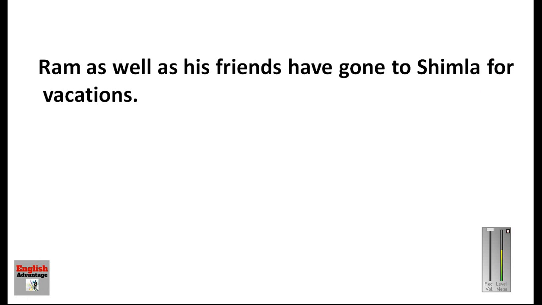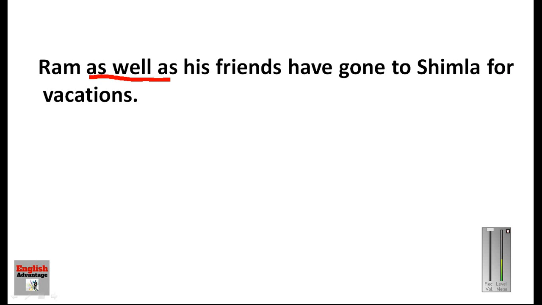Ram as well as his friends have gone to Shimla for vacations. What is the mistake in this? What is the mistake? Now look at this phrase as well as, along with including, in addition to, along with.